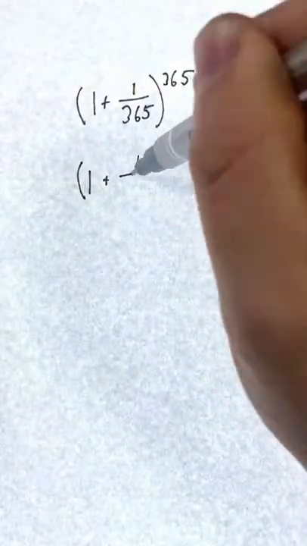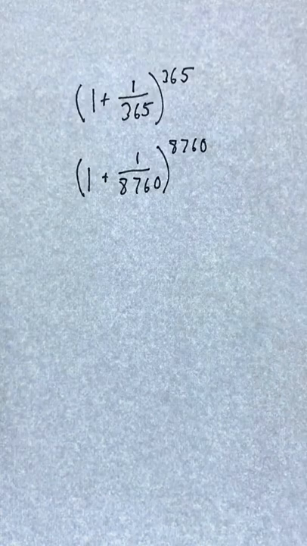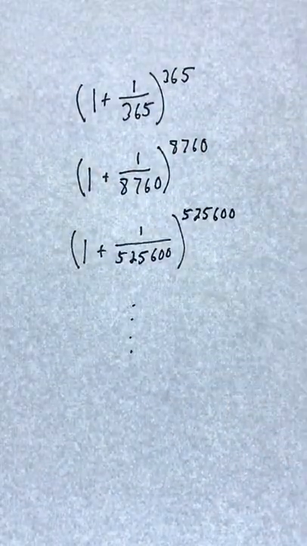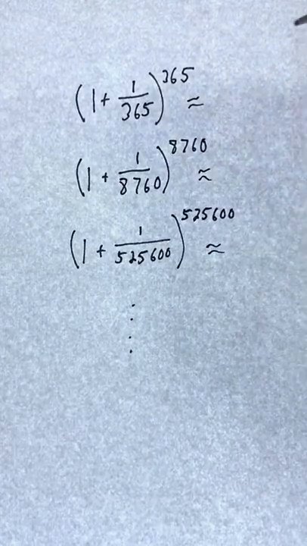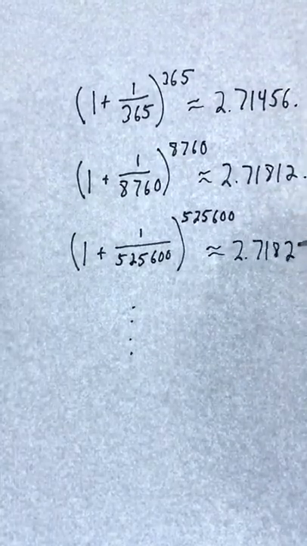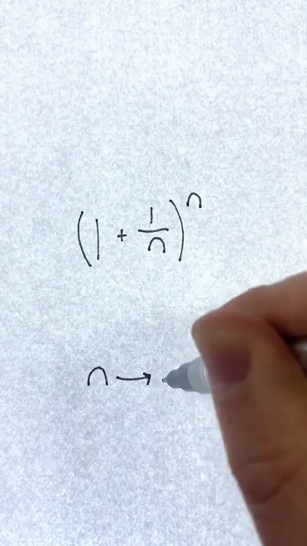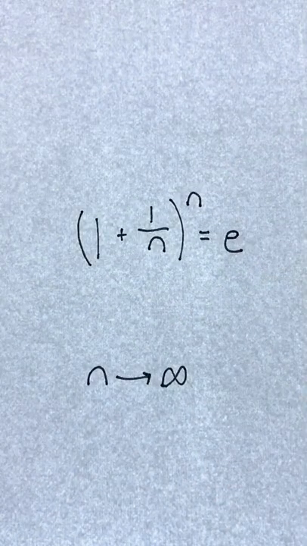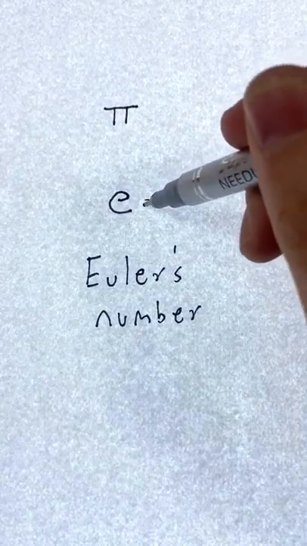every single day, or every single hour, or even every single minute throughout the year? Would we become millionaires? What actually happens is kind of weird. The ending balance gets closer and closer to about $2.718. It turns out that as n gets bigger and bigger, this expression is pulled towards a mysterious quantity we denote by e. It's an irrational number, so its digits go on forever.